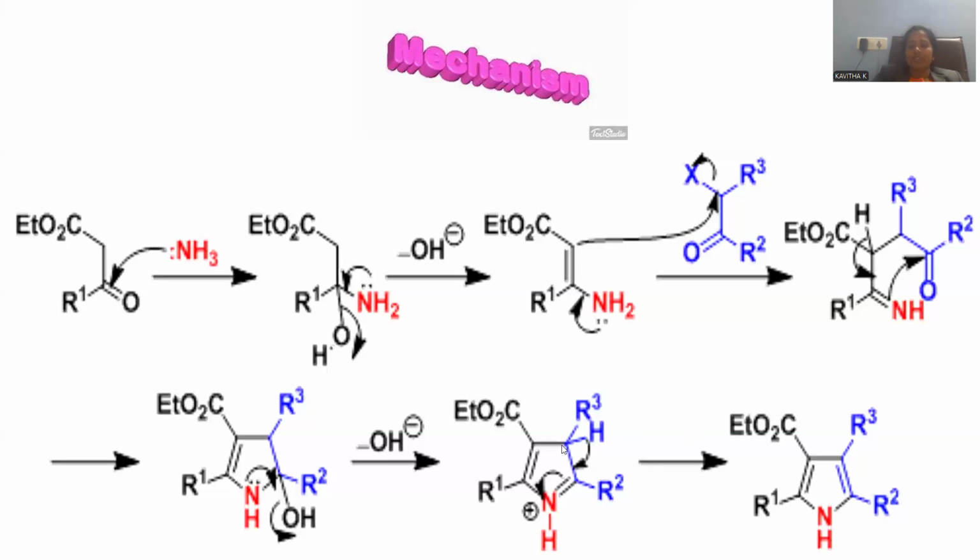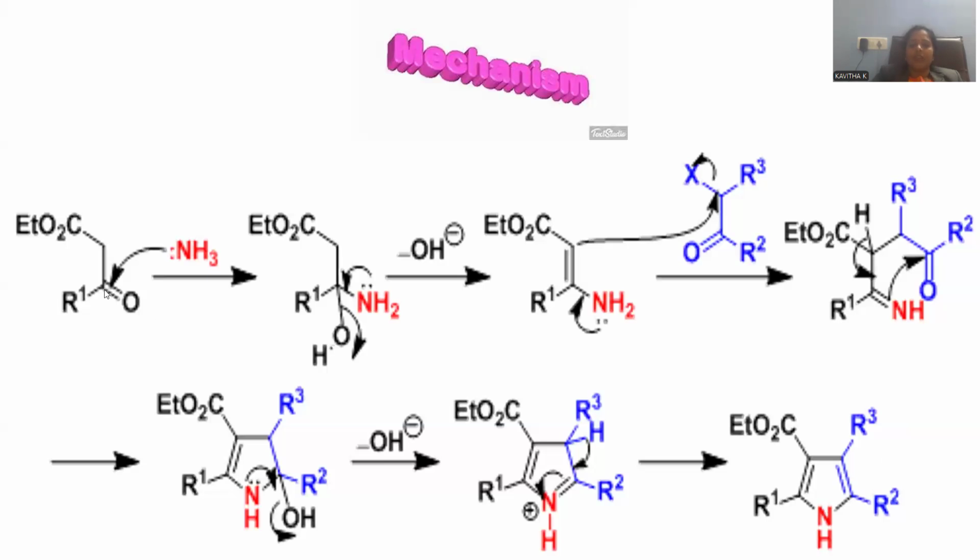Whenever H positive is removed, the sigma electrons will contribute to the pi bond formation, and this pi bond, which is disturbing the nitrogen trivalency, will be taken out by the nitrogen atom in order to retain the lone pair of electrons, so that two double bonds will be originated within the ring system, and nitrogen itself is located with the lone pair of electrons so that aromaticity will be retained.